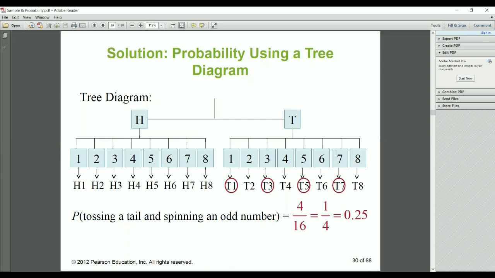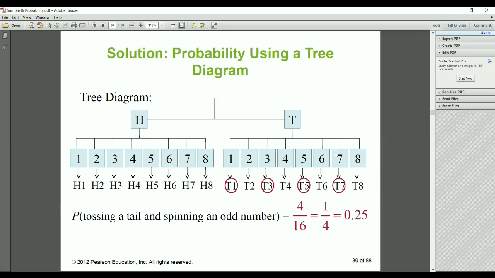Okay. So this is the T diagram. There are two possibilities, head and tail. Head also has 1 to 8 numbers. So the sample space of the event is H1, H2 up to H8, and T also has the same 1, 2, 3 up to 8. Now they are asking what is the probability of tossing a tail and spinning an odd number. Okay, so what is odd number? 1, 3, 5, 7. There are only 4 possibilities of getting an odd number.